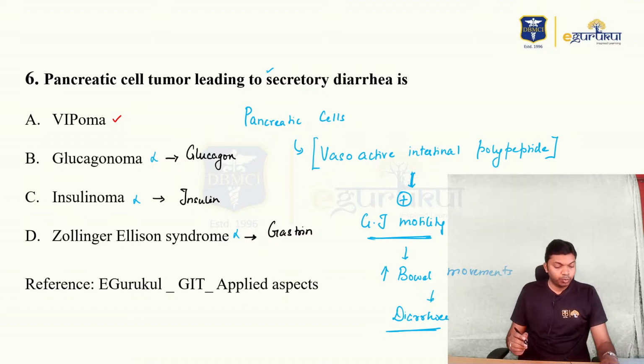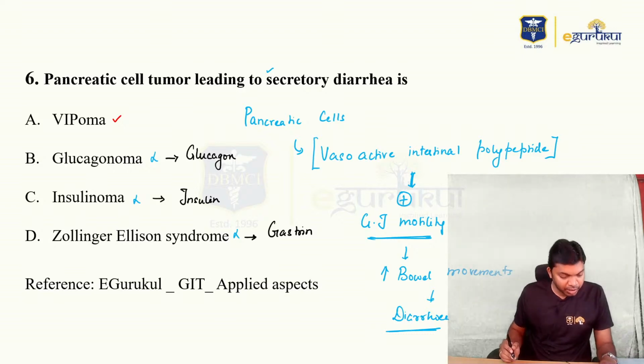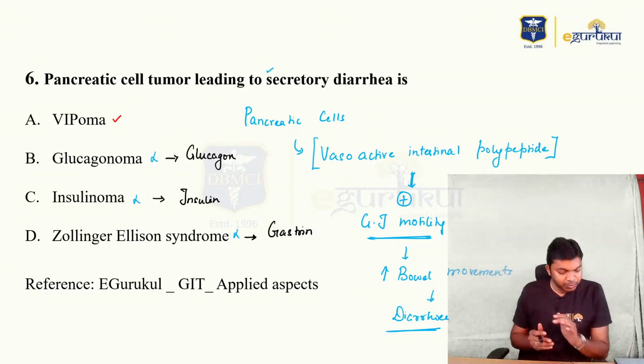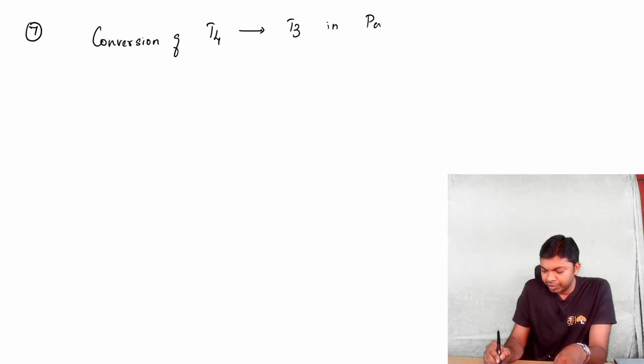Alright. Now we have a question that has been asked by Dr. Himanshu Verma. So let me take up question number 7 as discussed in this chat box. One question is: which enzyme causes conversion of T4 into T3 in peripheral tissues?